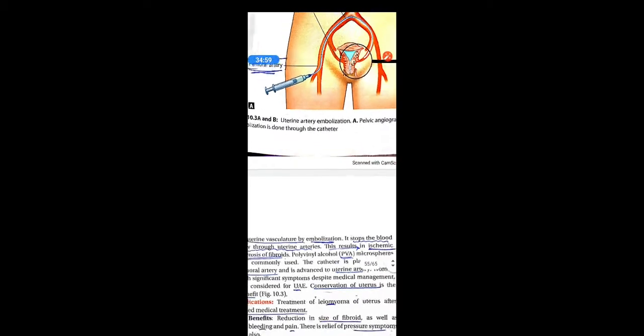A catheter is placed in the femoral artery. You can see here how the catheter is placed. A catheter is placed in the femoral artery and it is advanced to the uterine artery. So through the femoral artery we are passing the catheter into the uterine artery.